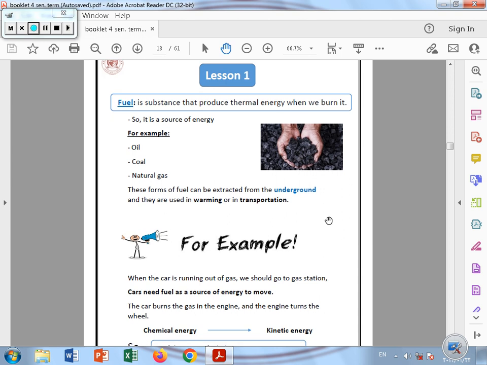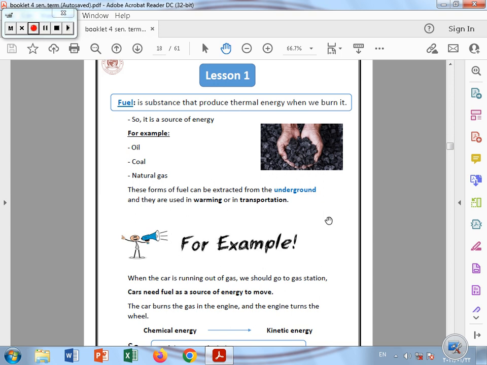And firstly, let me tell you the meaning of fuel. Fuel is any substance that produces thermal energy when we burn it. So we can call this fuel. We know that fuel is a source of energy because it gives us thermal energy that we can convert into different types of energy.